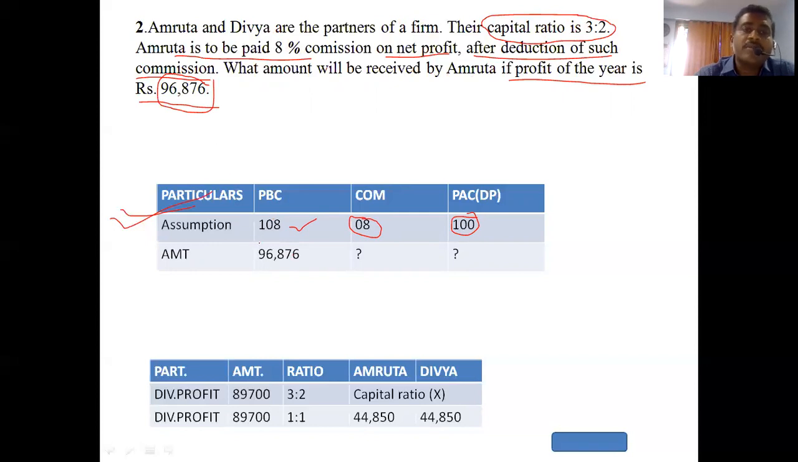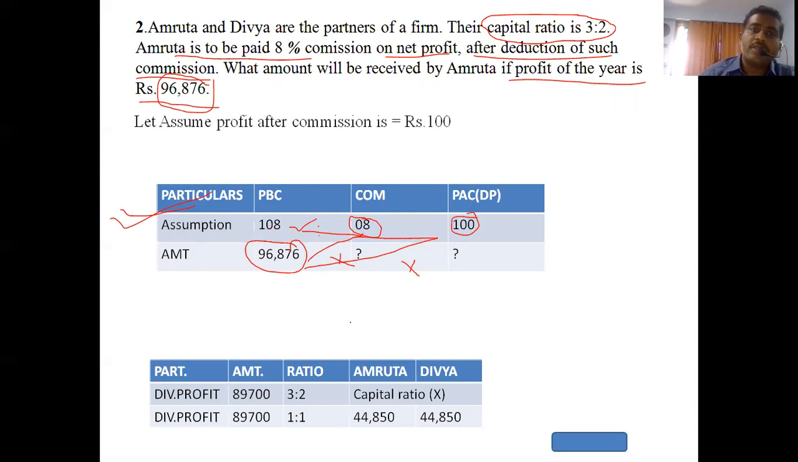Now this figure comes under what? That is profit before commission. The profit before commission is 96876. We can substitute here. So how to find the commission? 96876 into 8 divided by 108. If we want to find this, 96876 into 8 and divided by 108. Clear? We can get into the sum.